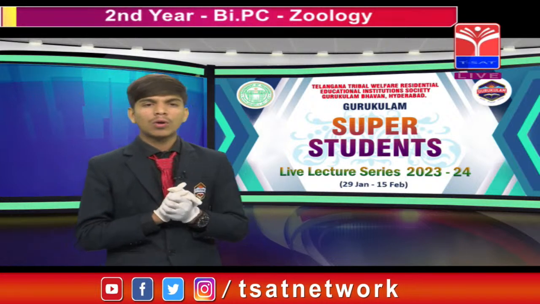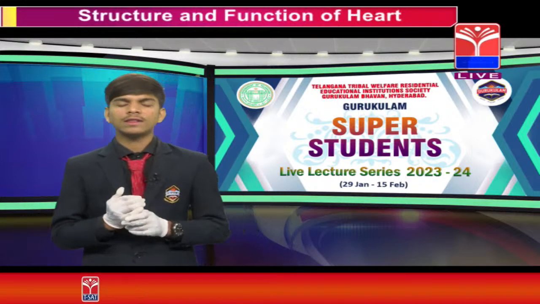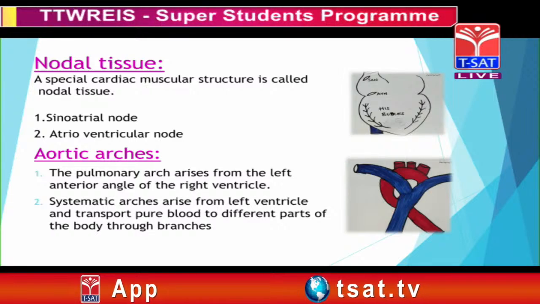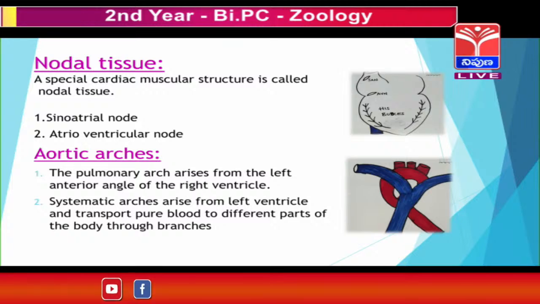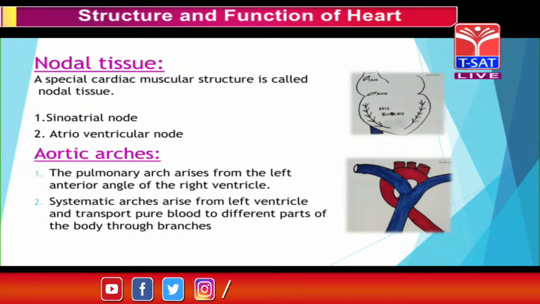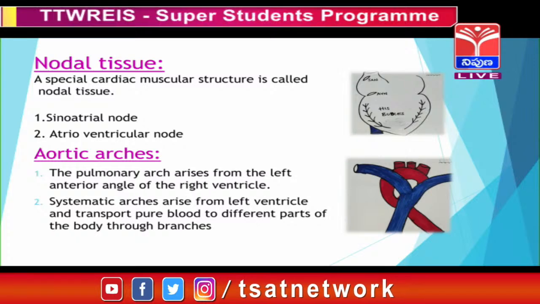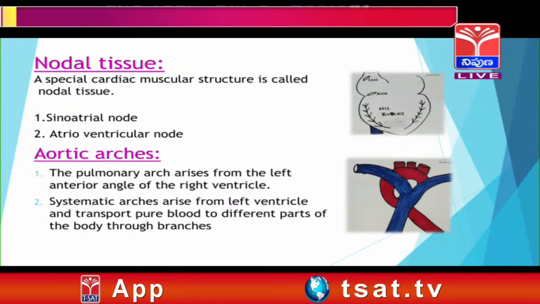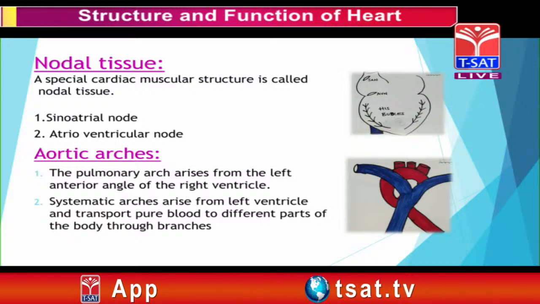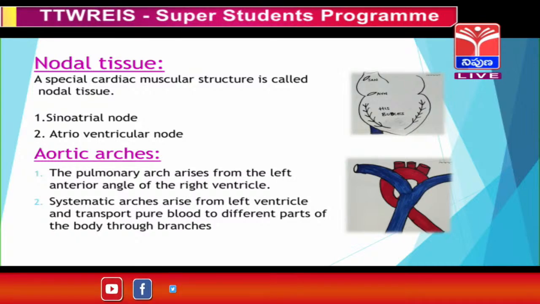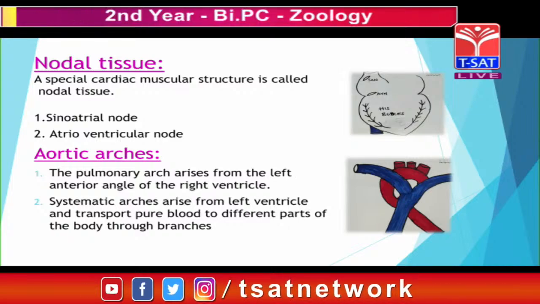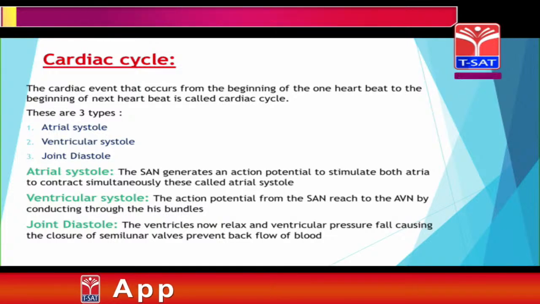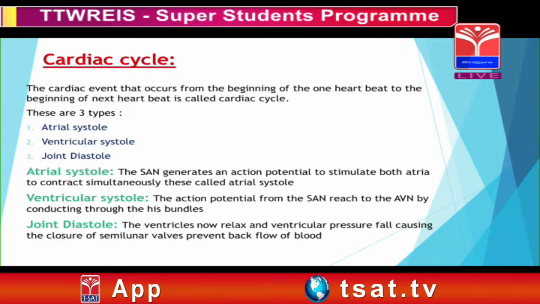Now we discuss the aortic arches. There are two types of arches: the pulmonary arch and the aorta. The pulmonary arch arises from the right ventricle and carries deoxygenated blood. In deoxygenated blood, CO2 is present. The systemic arch carries pure blood. Pure blood is oxygenated blood, and it arises from the left ventricle.